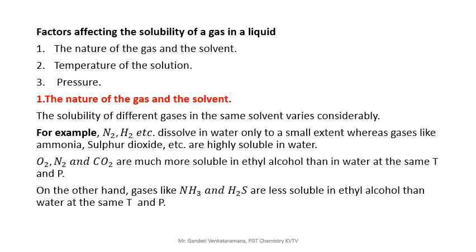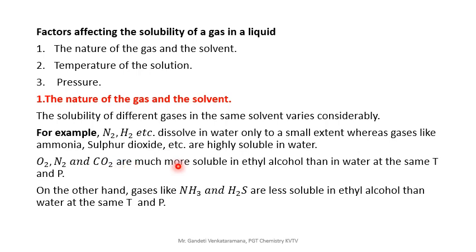Next, oxygen, nitrogen and carbon dioxide CO2 are much more soluble in ethyl alcohol. O2 oxygen has molecular weight 32, N2 molecular weight 28, CO2 molecular weight 44.